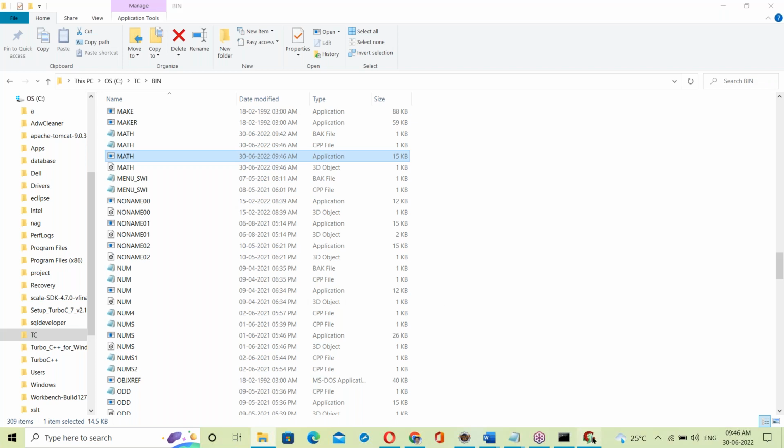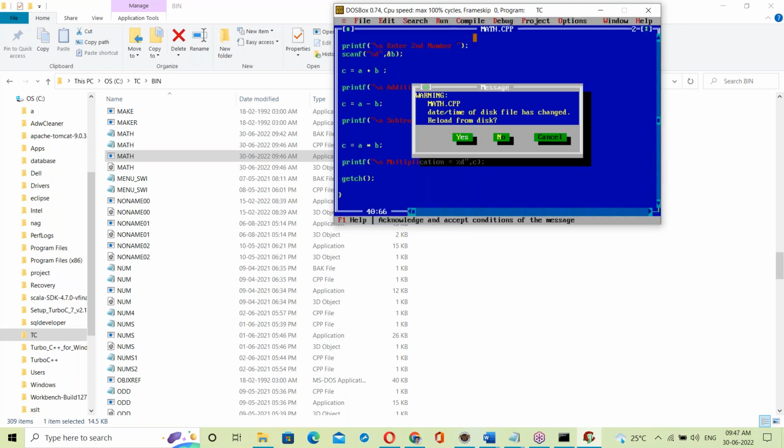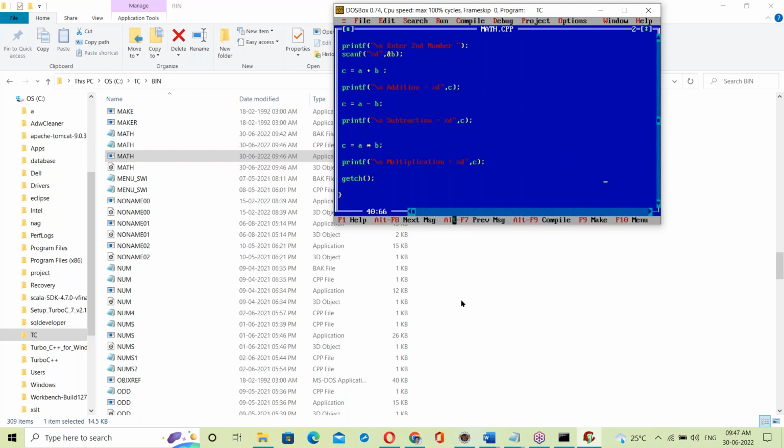This exe file is executing. See, now the exe file is running. 10, yes, 20, yes. That's it. Over. So this is the working of a compiler.